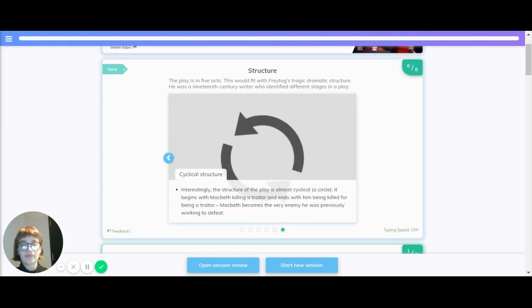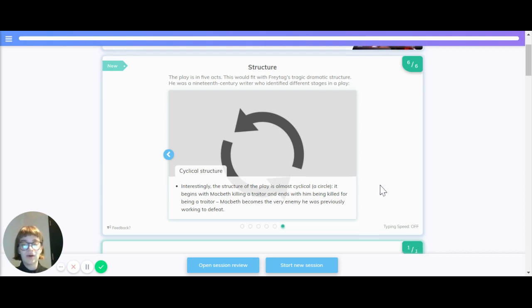Cyclical structure. Interestingly, the play structure is almost cyclical, which is a circle. It begins with Macbeth killing a traitor and ends with him being killed for being a traitor. Macbeth becomes the very enemy he was previously working to defeat.